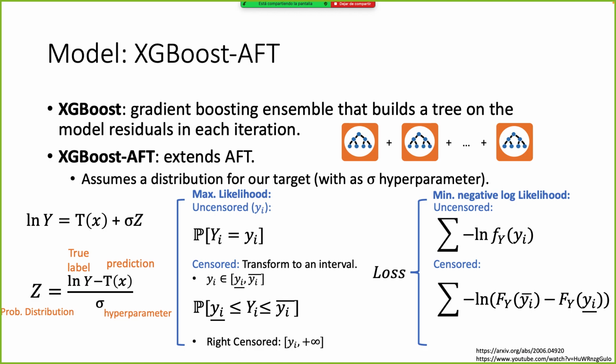What this means is, for uncensored data, those people for whom we have observed the time to event, we try to maximize the probability at that time, the one we have observed. While for censored data, the ones we haven't observed, we optimize or look for the maximum of the probability in an interval, which is from the end of the observation to the future.